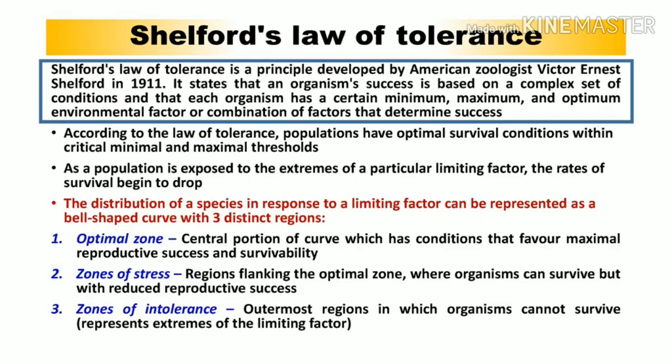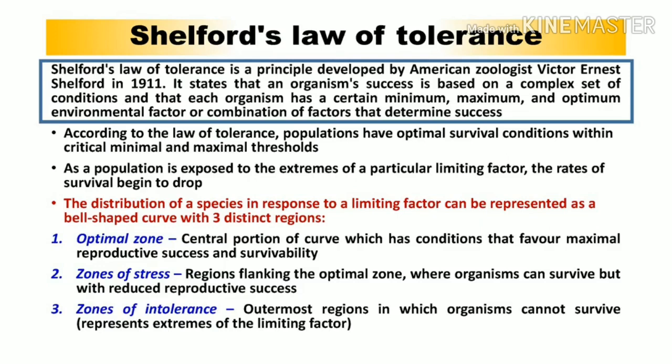This law was developed by the American zoologist Victor Ernest Shelford in 1911, and it states that an organism's success is based on a complex set of conditions, and that each organism has a certain minimum, maximum and optimum environmental factor or combination of factors that determine the success.